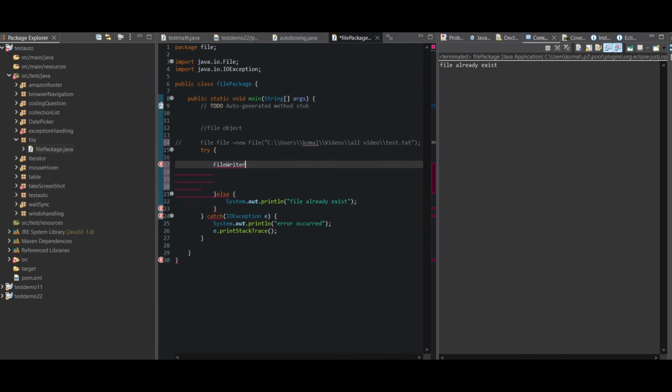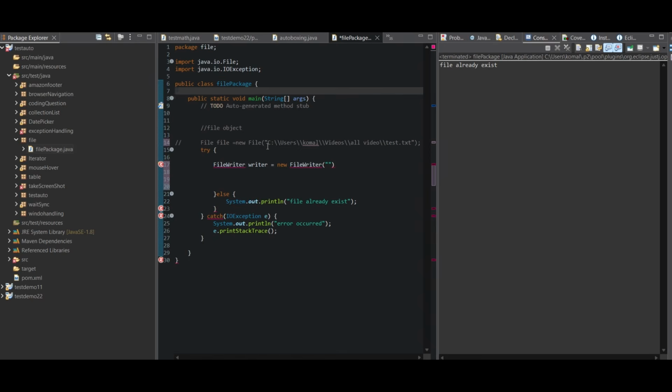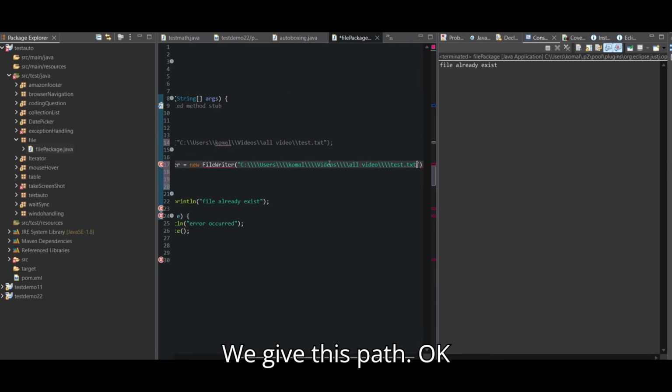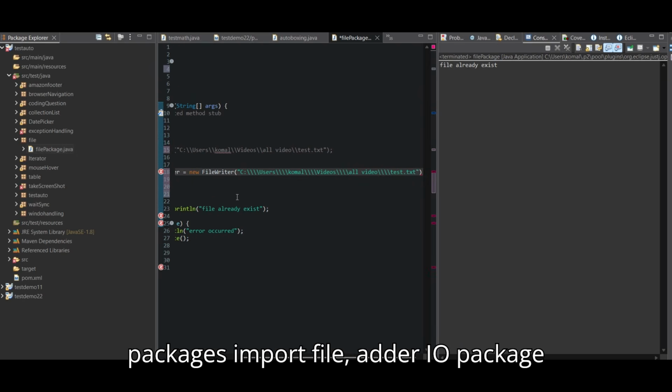File writer, then we give the path, this path, and then we need to add the package, import the file writer IO package.